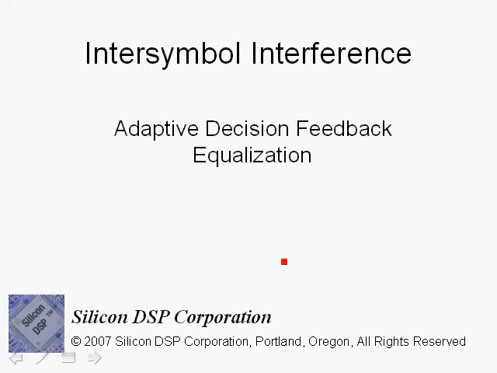We'll begin the discussion of inter-symbol interference and adaptive decision feedback equalization, and equalization in general, to combat inter-symbol interference in multipath fading channels, which we encounter both in Wi-Fi, WiMAX, and of course in cellular.